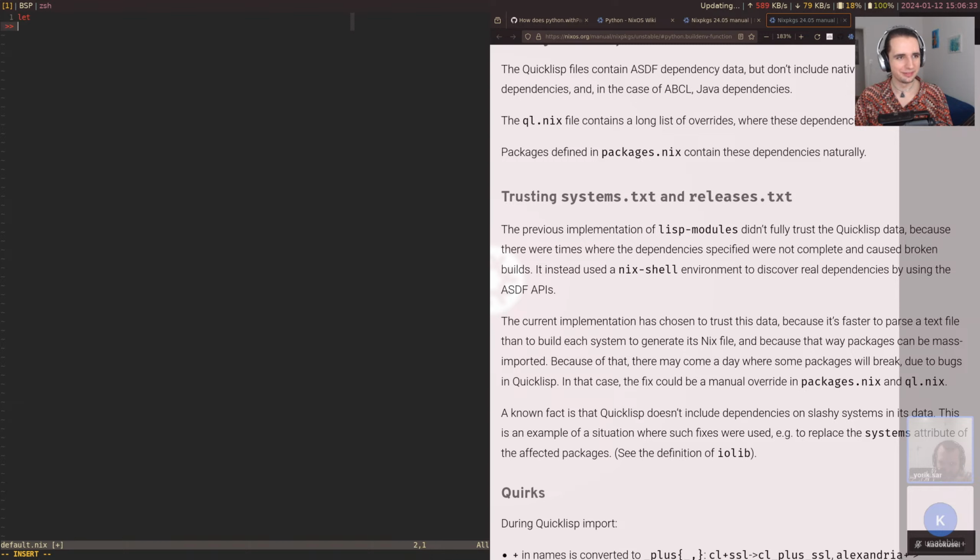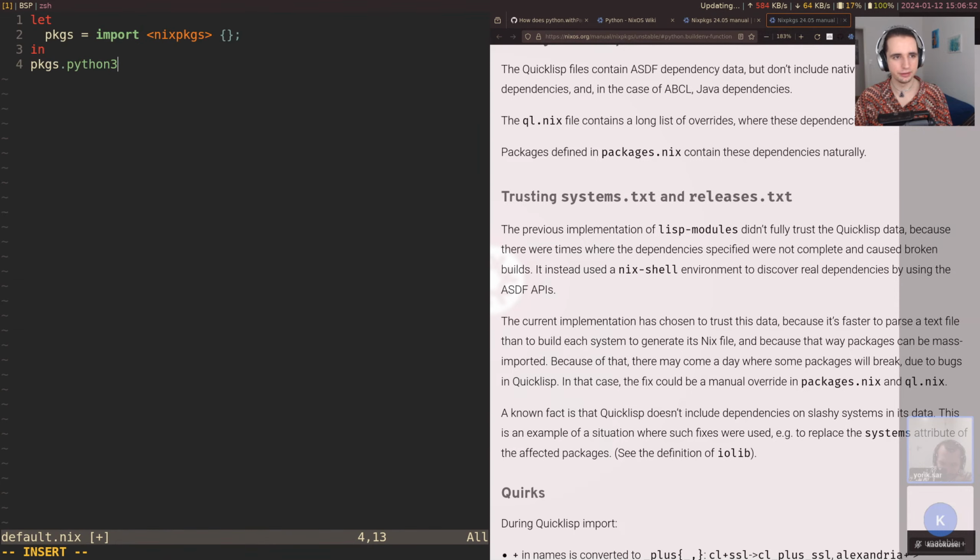I'm going to go to nix-hour-58. I should use my template maybe another time though. So let's do the usual kind of hacky impure import of packages. And packages.python3. Python is still the Python 2 interpreter, kind of a long story, and it's kind of hard to deprecate it. But generally you want to use Python 3 instead. So we're going to use withPackages.